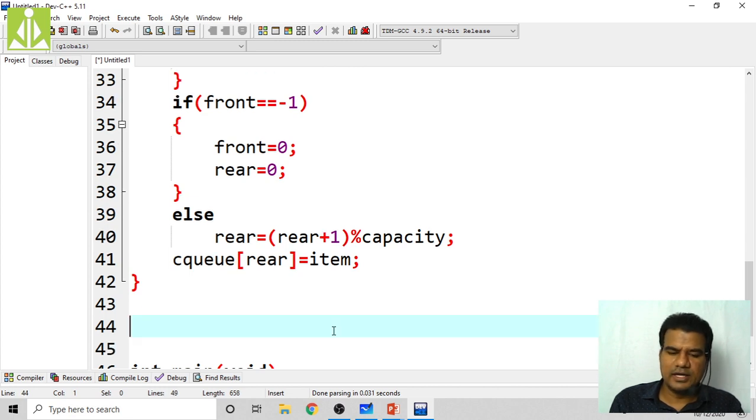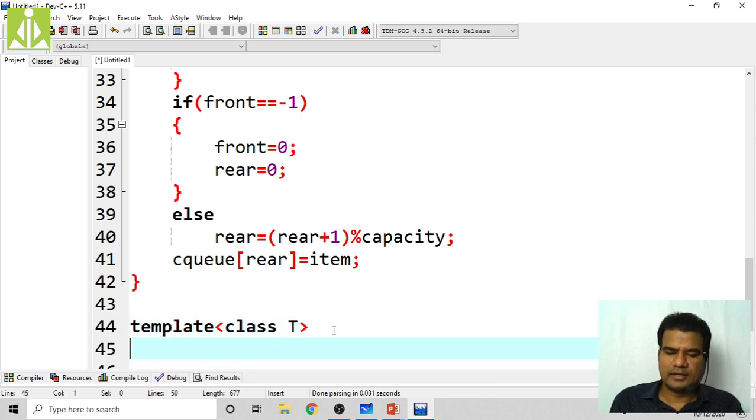Then we have to write the DQ. What is the DQ output? It will be a template, isn't it? Template class T, and then our return type is template, our class name CQ demo of T, CQ demo of T, scope resolution, then DQ operation.